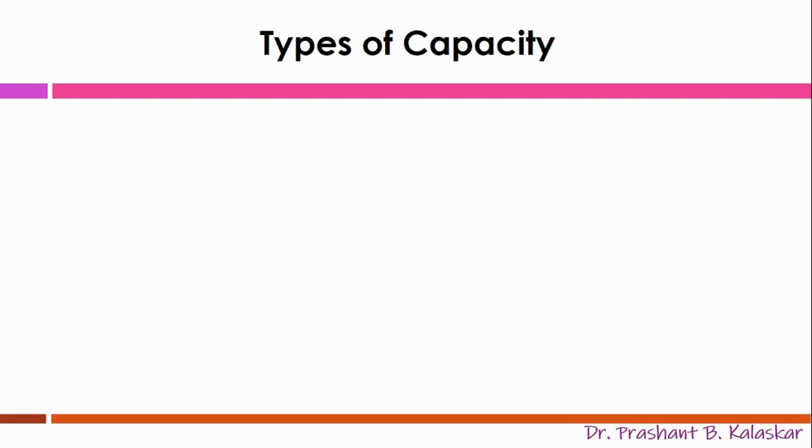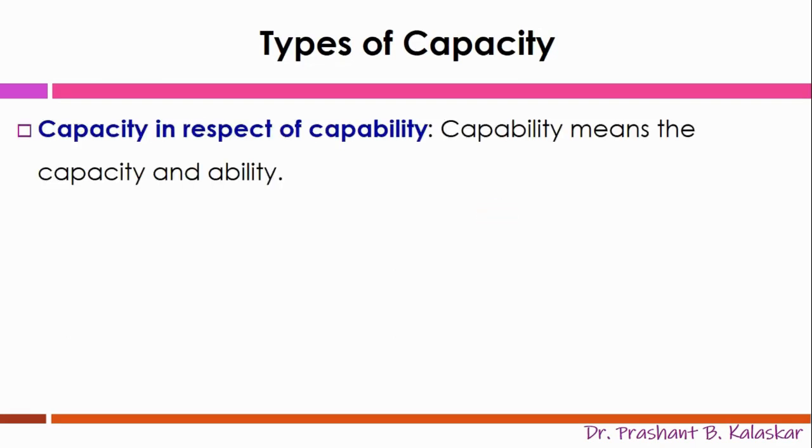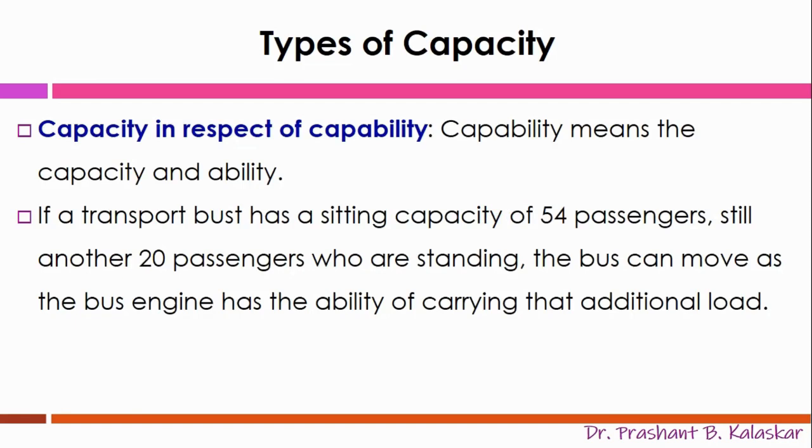Now let us understand capacities based on inputs and outputs. Capacity in terms of capabilities. Capability means the capacity and ability. This we will understand with the following example. Suppose a transport bus has a seating capacity of 54 passengers. That means that bus should occupy only 54 passengers because the capacity is limited only to 54 passengers, right?